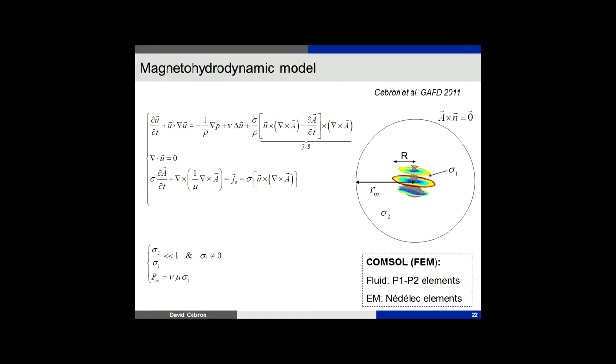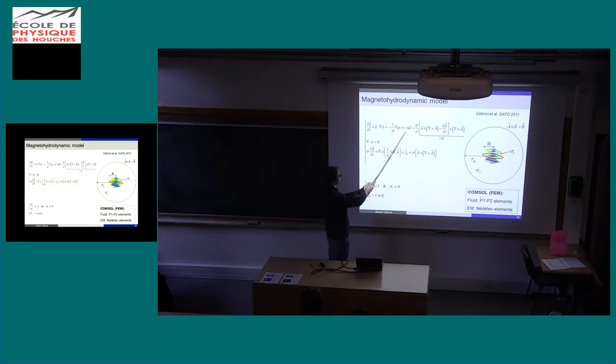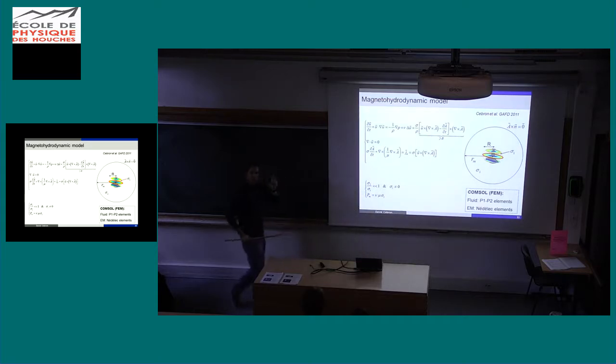So what about dynamo? Sorry, again equations, but I'm sure you're used to that. To have a dynamo, once again I use the same equation, the Navier-Stokes equation with viscosity, but I add the Lorentz force, J cross B. It seems complicated just because I have written the Lorentz force with the vector potential. Okay? So B is the curl of A. And why do I use a vector potential? Just because with that I'm sure that B is divergence free. And this is the induction equation, but written with the vector potential. That's all. Otherwise, you can write it with B.